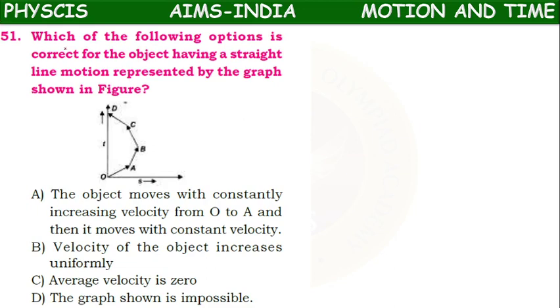Next. Which of the following options is correct for the object having a straight line motion represented by the graph? So the motion of an object is represented by this graph. 0 to A to B, B to C, C to D. Like that one object is moving. Which statement is correct, that we have to tell.